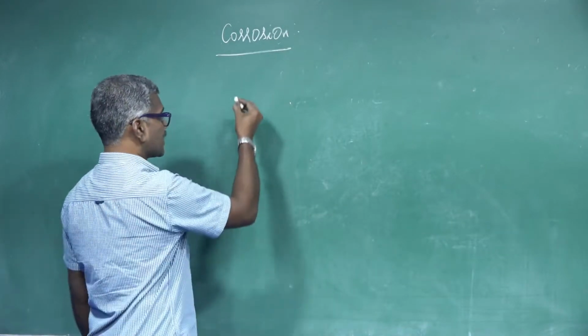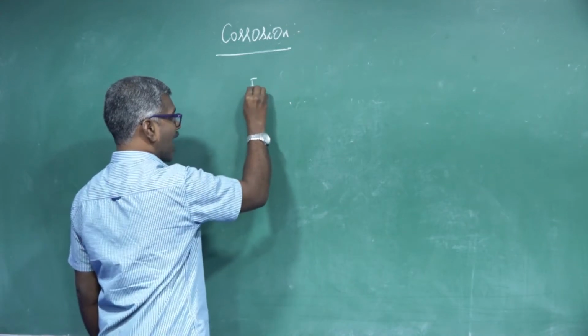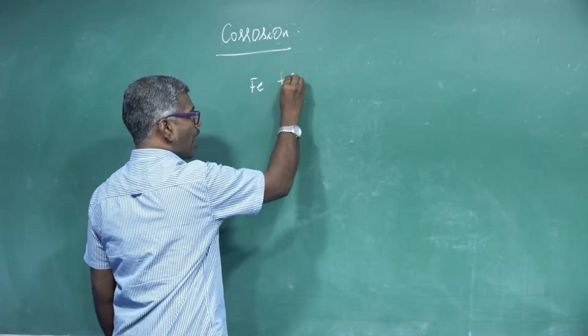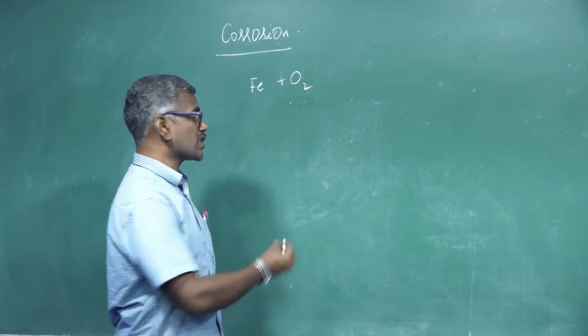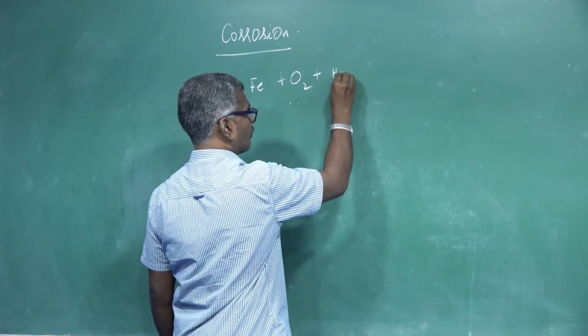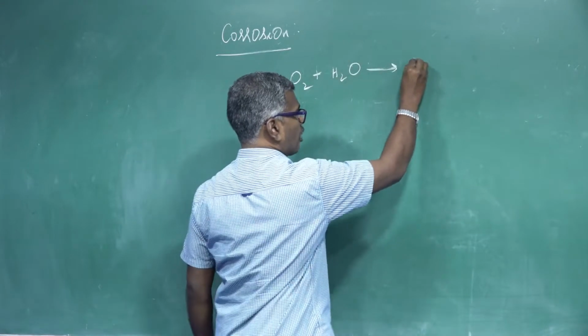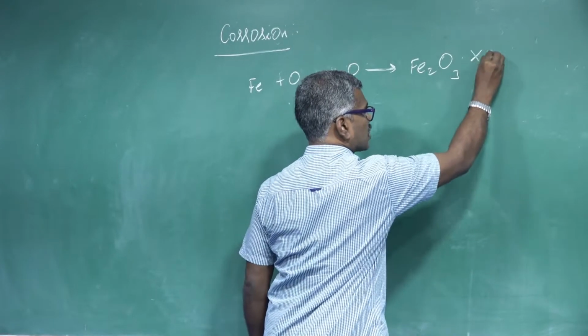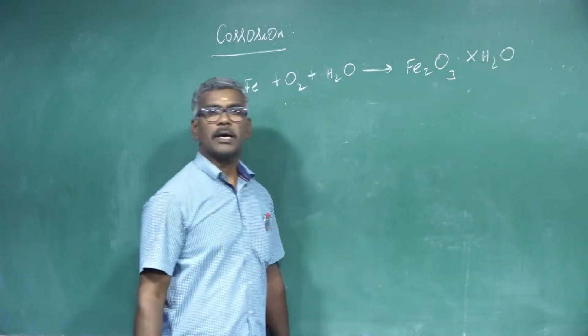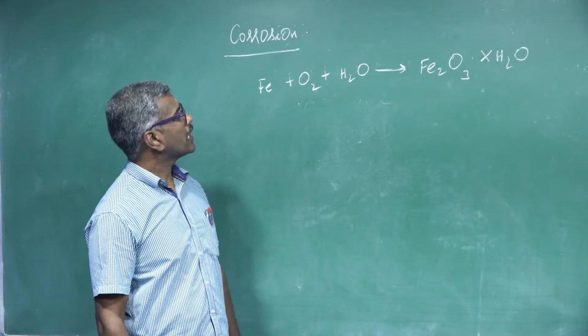Corrosion: a metal, for example iron, is oxidized by oxygen in the presence of moisture to form iron oxide, with x times water. Balance the equation. Here, how many oxygen?